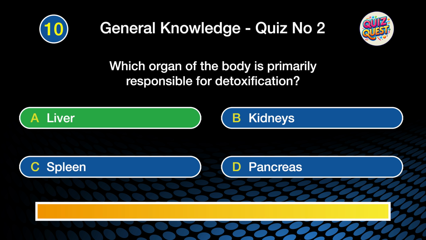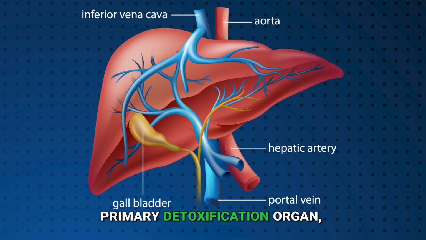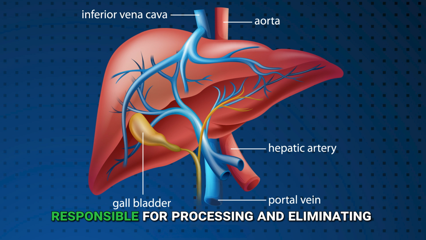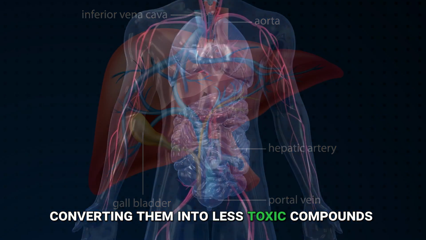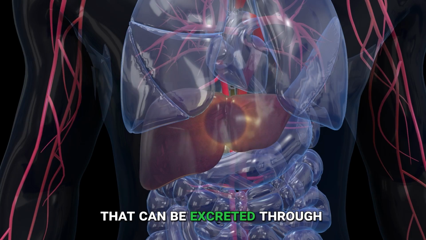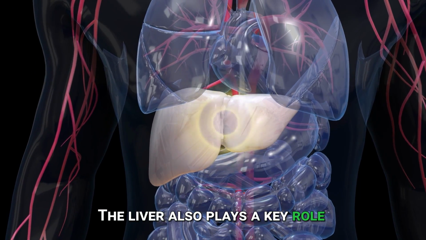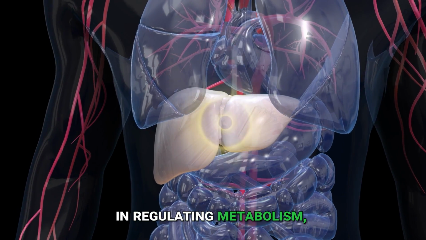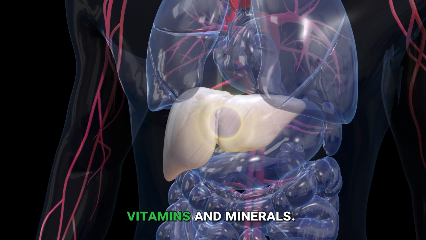The correct answer is A. the liver. The liver is the body's primary detoxification organ, responsible for processing and eliminating toxins from the blood. It metabolizes drugs, alcohol, and other harmful substances, converting them into less toxic compounds that can be excreted through urine or bile. The liver also plays a key role in regulating metabolism, producing essential proteins, and storing nutrients such as vitamins and minerals.